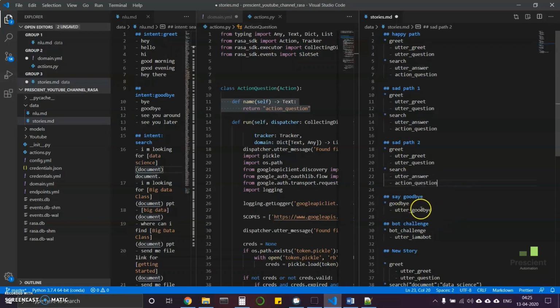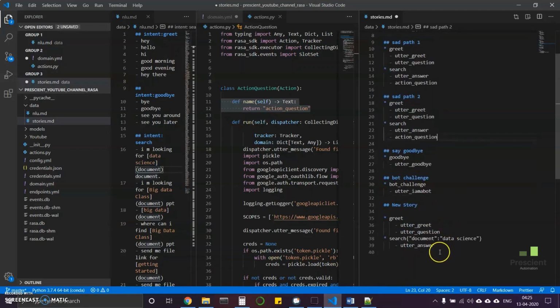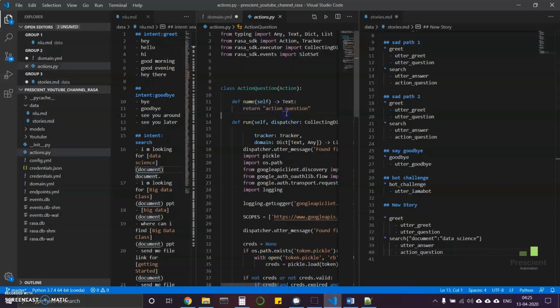Since there is no utter answer here, we will skip that. Here there is also no utter answer. Here also there is no utter answer. You will see here an utter answer is there, so I am going to add that action question here. So whenever this utter answer happens, the bot will automatically know that action question should be triggered.